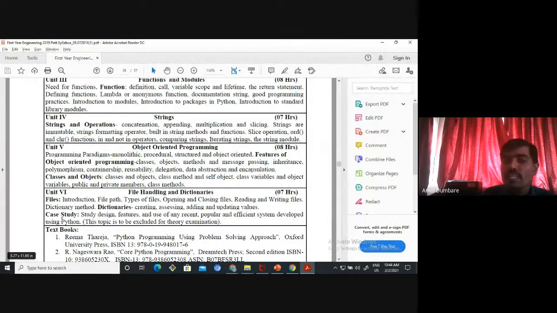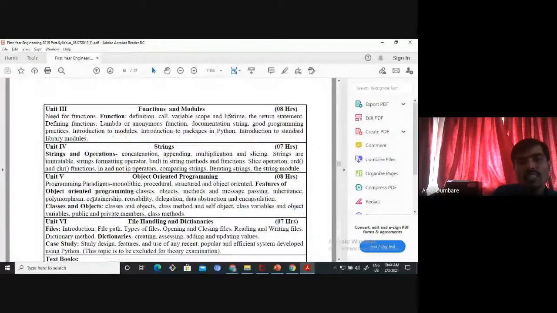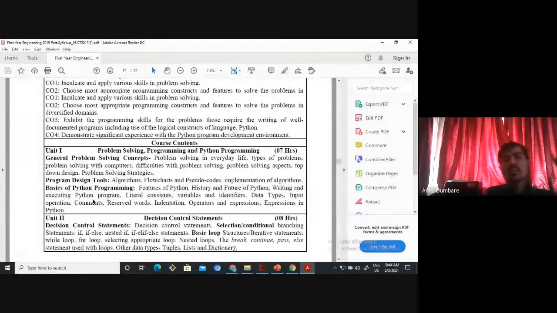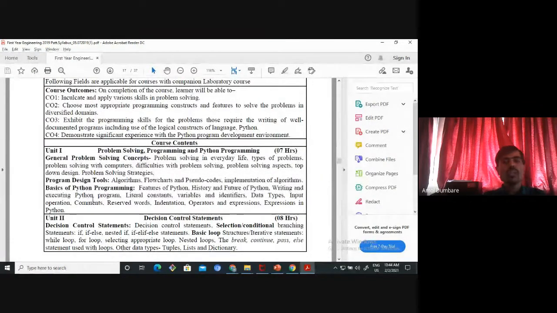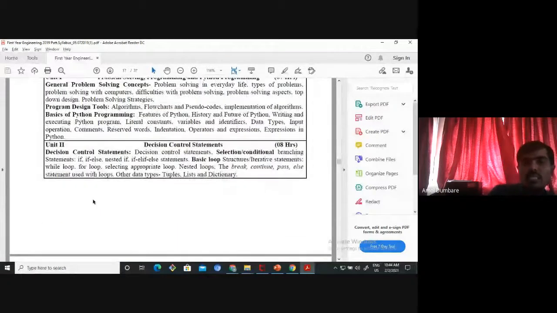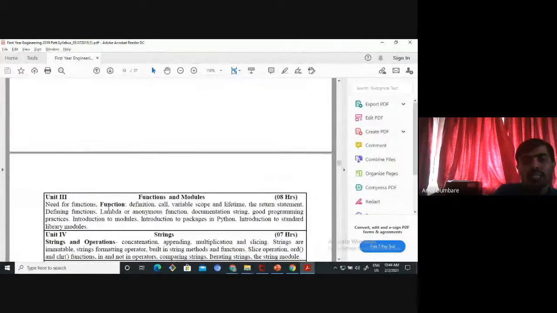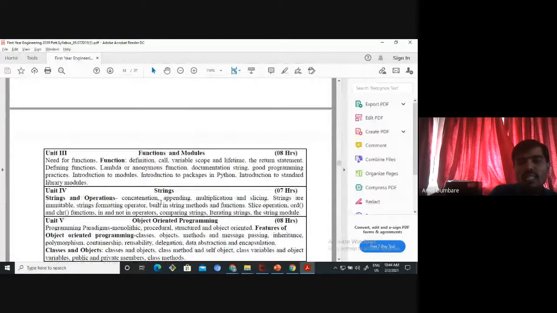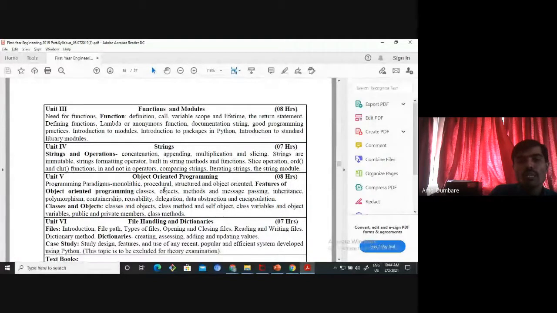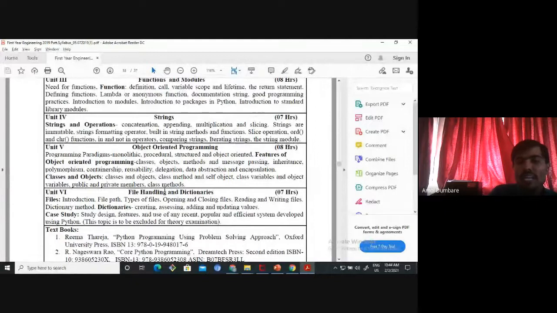But the case study is not in your theory exam. No question will be asked on your case study. Case study means a simple application that we have to implement using Python. Any application. Okay, so this is regarding your 6 units. The first unit is problem solving and introduction to Python. Second is decision control statements. Third is functions and modules. Fourth is strings. Fifth is object oriented programming. Sixth is file handling and dictionaries.